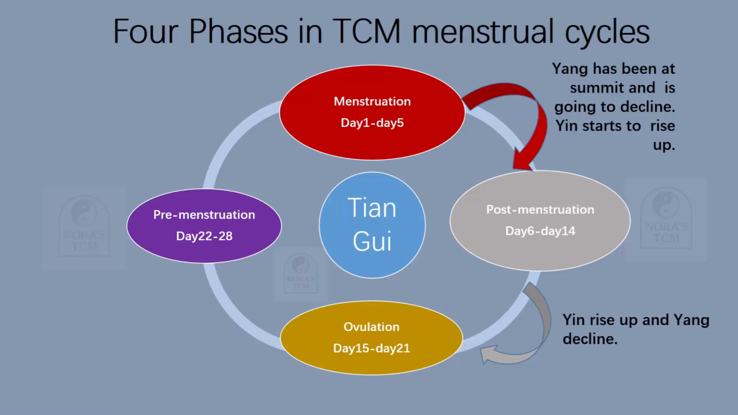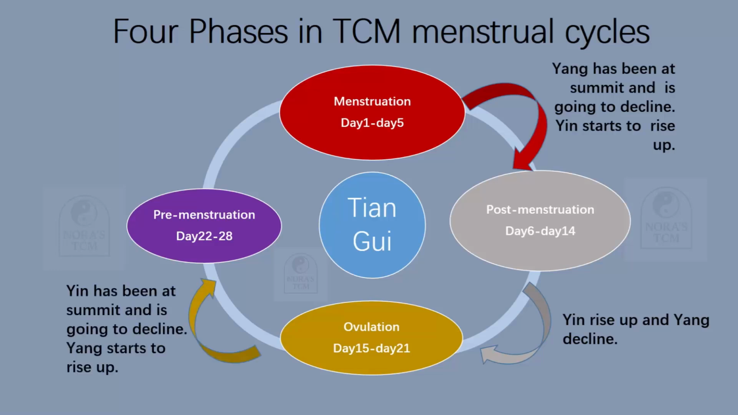Next phase is the ovulation phase. In this phase, yin has been at the summit, at the top, and is going to decline. Yang starts to rise up. And the last one is the pre-menstruation phase. Yin starts to decline and yang rises up quickly.